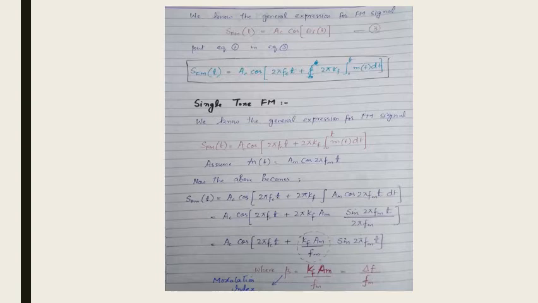This is the amplitude of the message signal, and fm is the frequency of the message signal. Instead of writing this whole term, we can replace it with a single term, beta. So this beta is basically the modulation index. From the previous lecture we know that kf into am is equal to delta f, that is the frequency deviation constant. So this beta can also be written as delta f over fm.